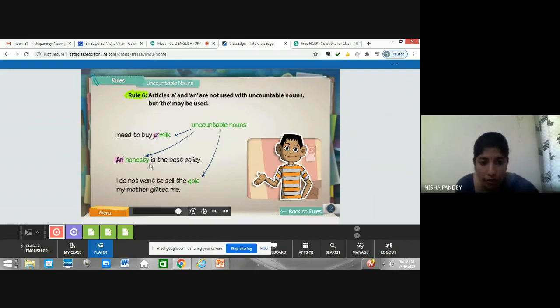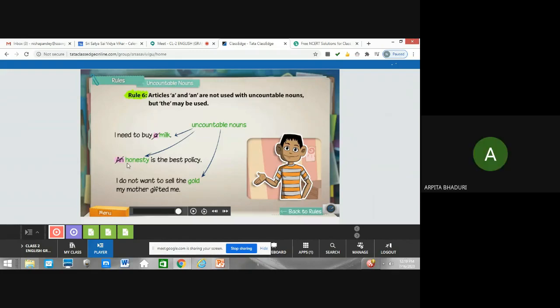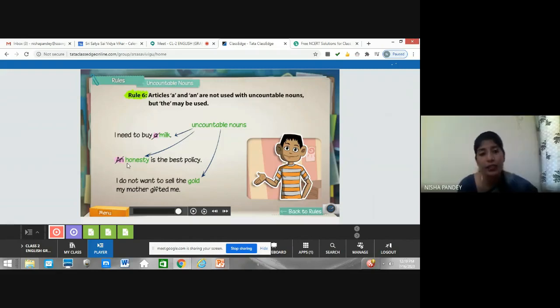So, an honesty is the best policy. We will not say like this. For a milk packet, we can say a packet, because one packet. We can say a glass of milk, one glass of milk, two glasses of milk, one packet of milk. But for milk, we will not, because a glass you can count, packets you can count, right? Yes, ma'am. Very good. Okay.